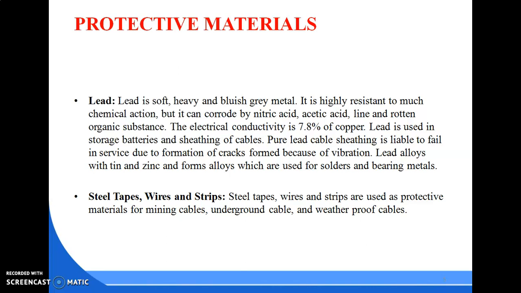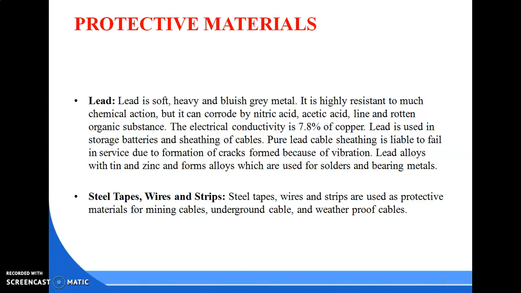It is highly resistant to chemical action, but it can be corroded by nitric acid, acetic acid, lime, and organic substances. Its electrical conductivity is 7.8% of copper, and lead is used in storage batteries and for sheathing of cables.